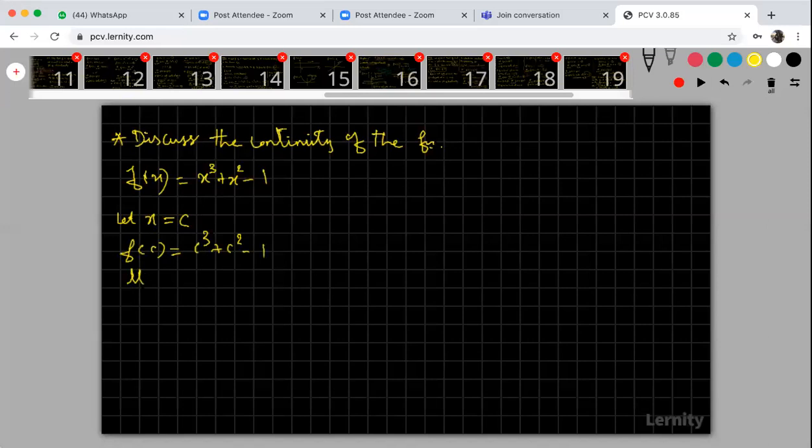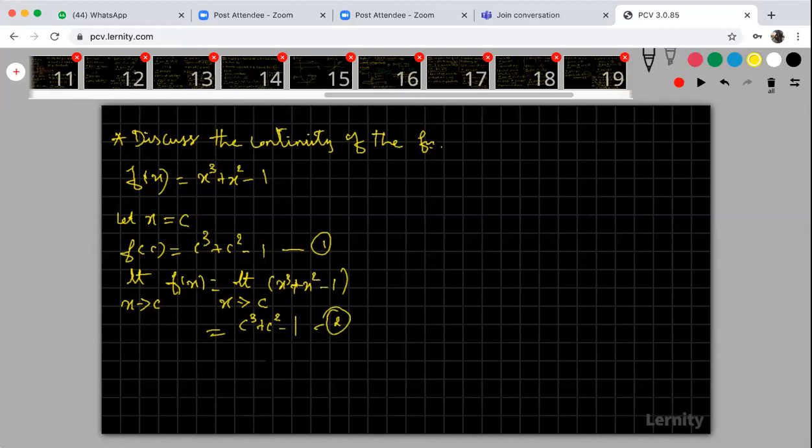What about the limit of the function? Limit x tends to c of f of x. Your f of x is x cube plus x square minus 1. Now substitute x is c, so therefore c cube plus c square minus 1. So from 1 and 2, we are getting the same value, c cube plus c square minus 1.